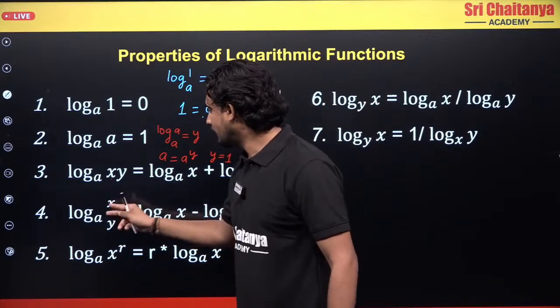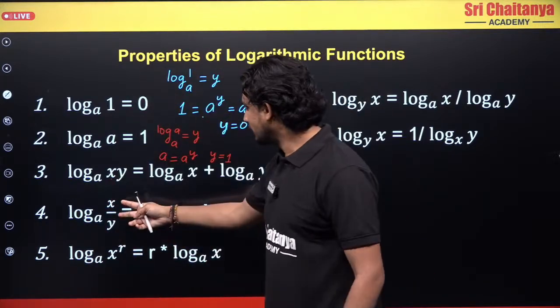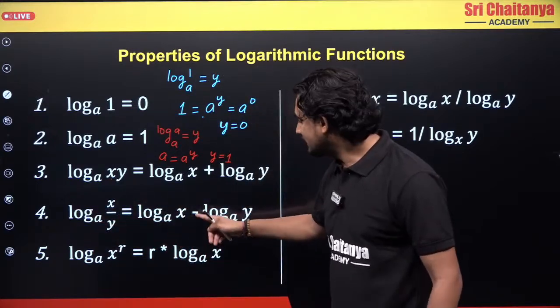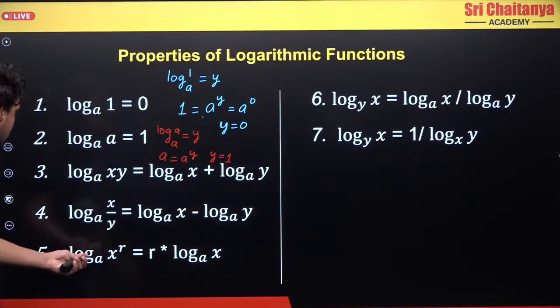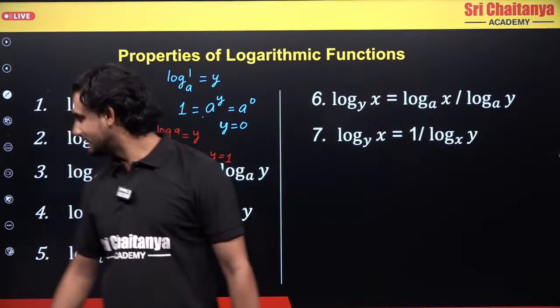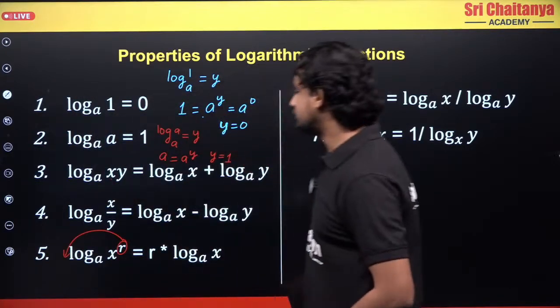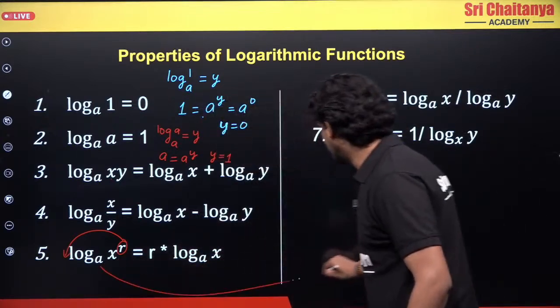Similarly, let's say if I have something in division, log of x by y. I can separate them with a minus sign in between, and the base remains the same. And finally we have log base a of x to the power r. What happens is that this power jumps forward. So when this power jumps forward...